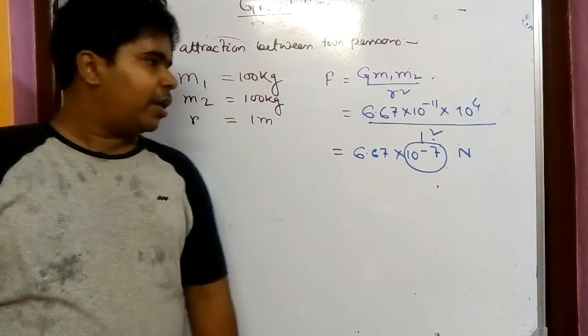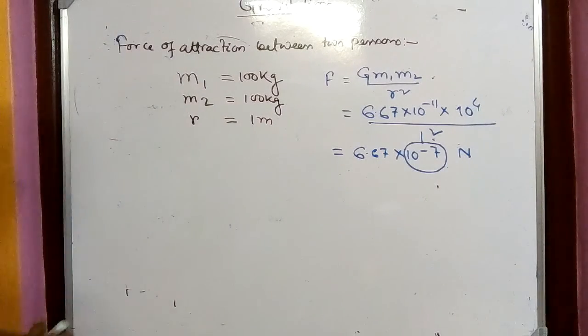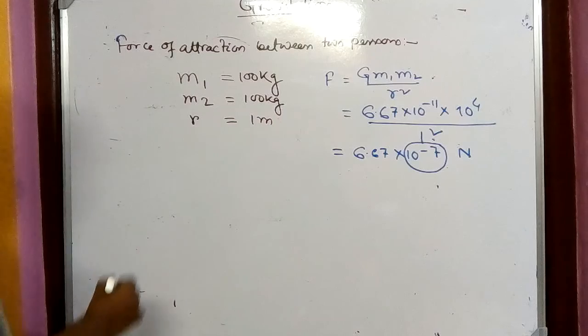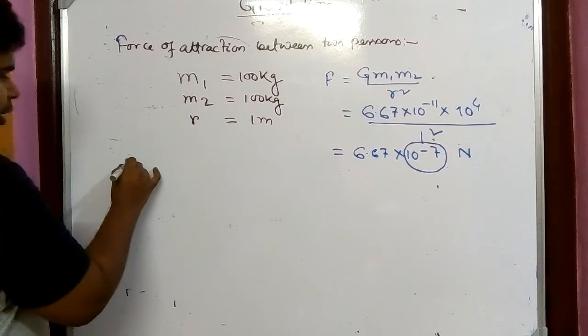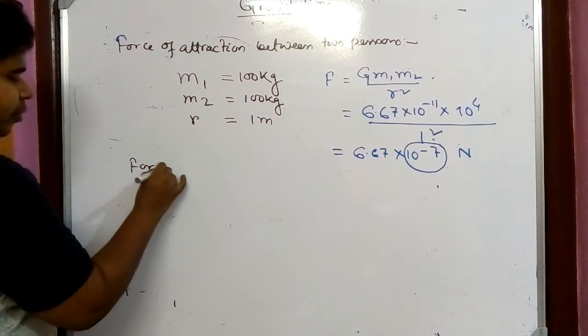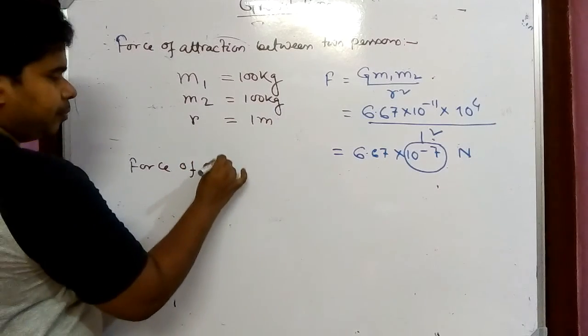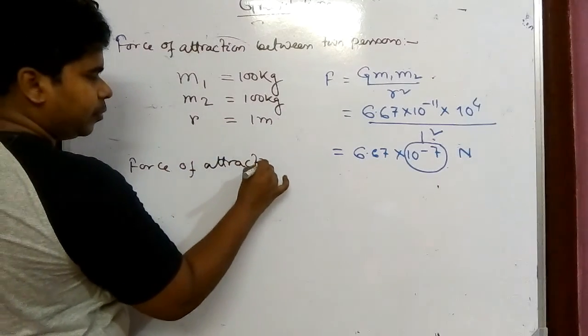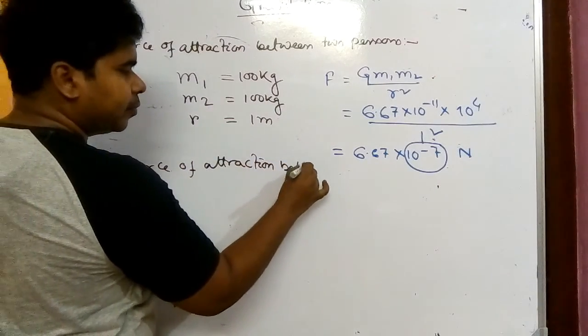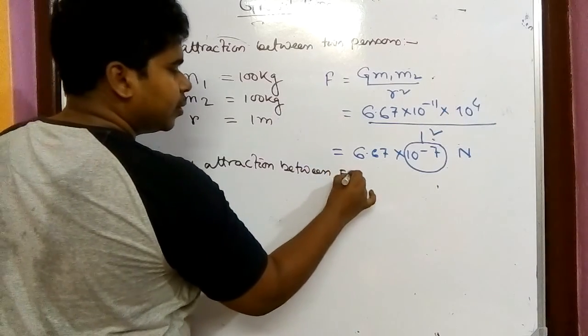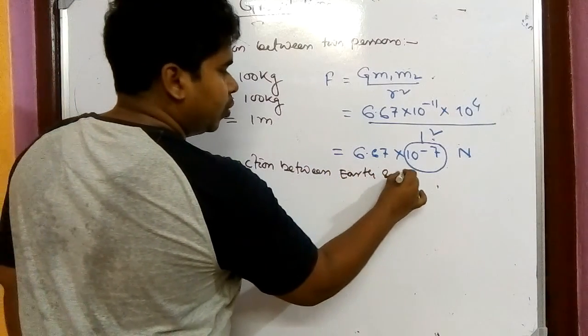Okay, but if the two bodies we have taken are earth and moon, then let's talk about the force of attraction between earth and moon.